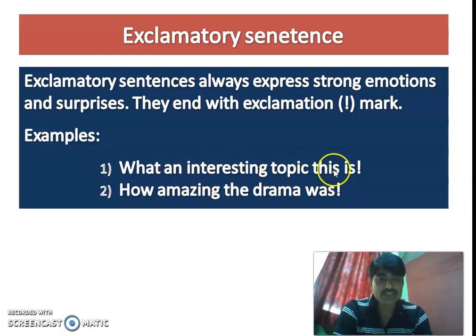So what an interesting topic this is! Exclamation mark. How amazing the drama was. So in order to make these exclamatory sentences into assertive, there are certain rules and regulations that we will see later. But here we need to understand only the structure of these different types of sentences based on their function. So this is what exclamatory sentence is.